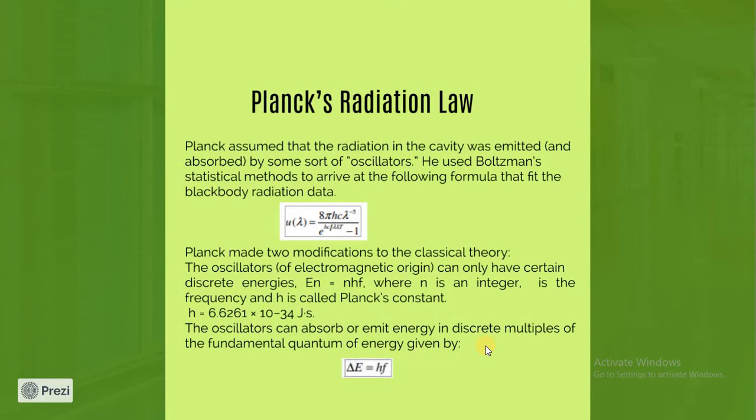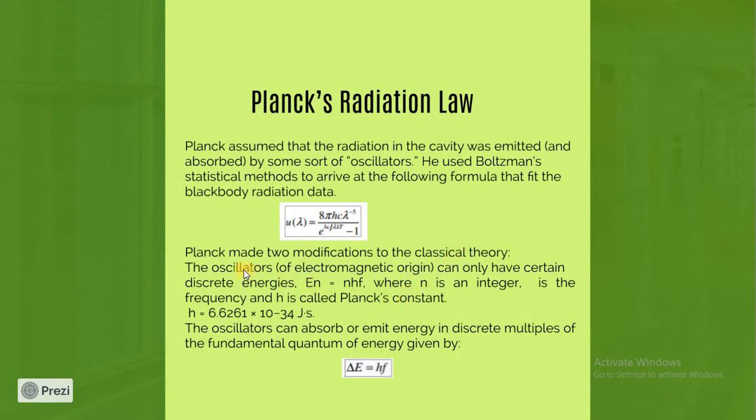Planck assumed that radiation in the cavity was emitted by sort of oscillators. He used Boltzmann's statistical methods to arrive at the formula that fitted the black body radiation. He gave this formula, and he made two modifications. Rather, it used quantum mechanics. He gave two modifications to the classical theory.